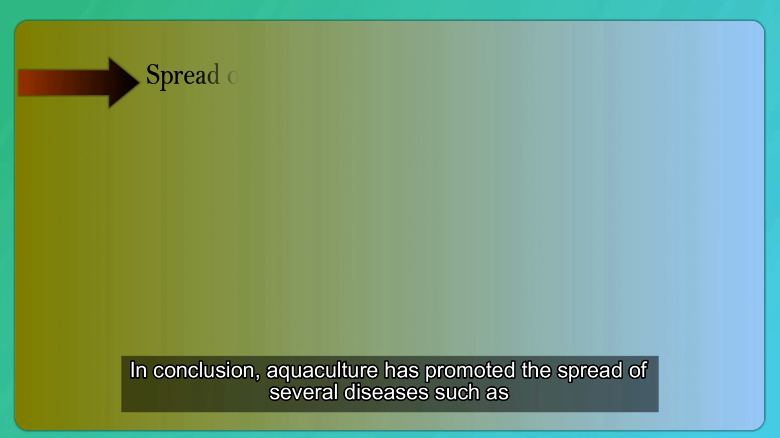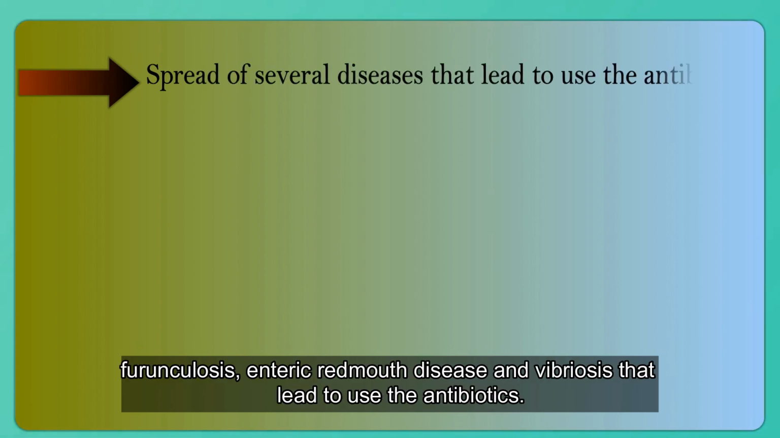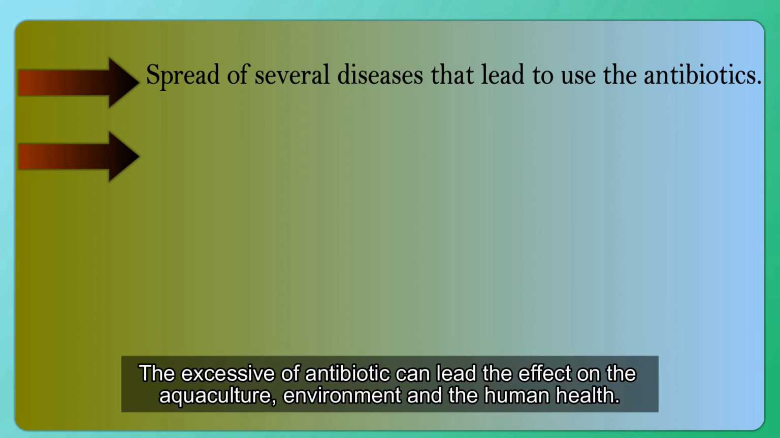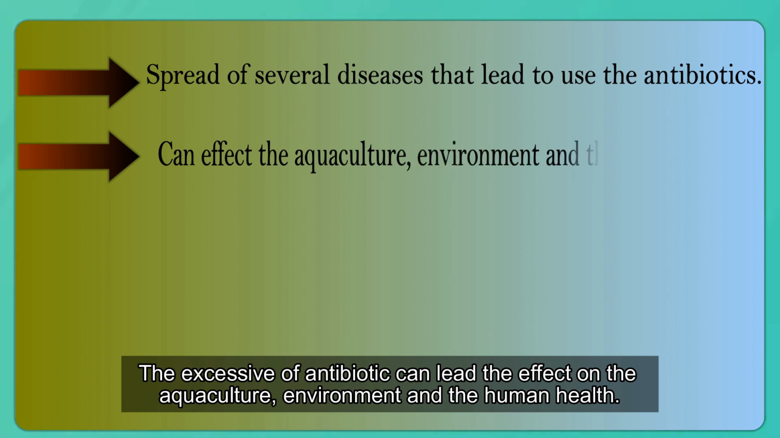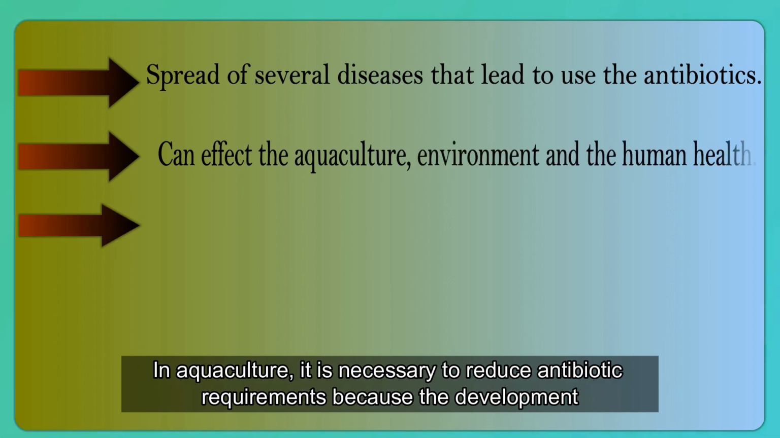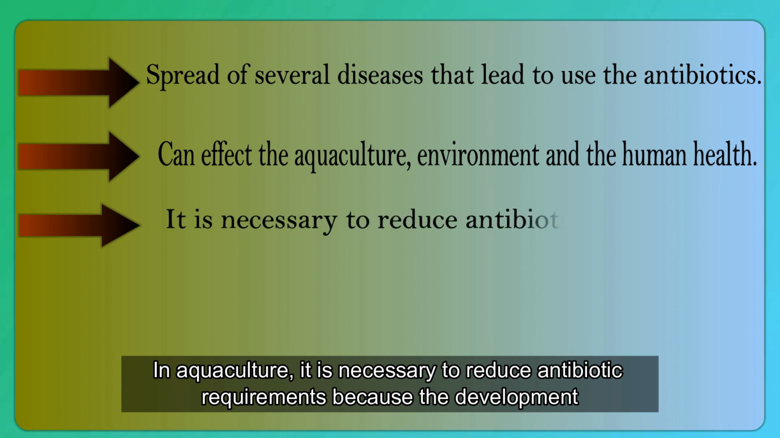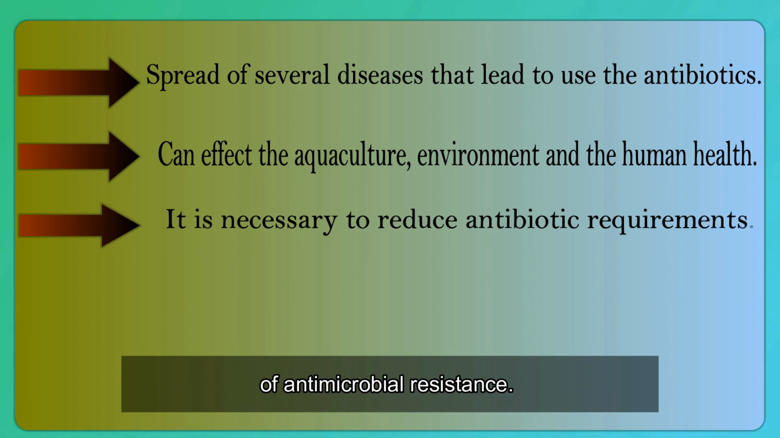In conclusion, aquaculture has promoted the spread of several diseases such as furunculosis, enteric red mouth disease, and vibriosis that lead to the use of antibiotics. The excessive use of antibiotics can affect the aquaculture environment and human health. In aquaculture, it is necessary to reduce antibiotic requirements because of the development of antimicrobial resistance.